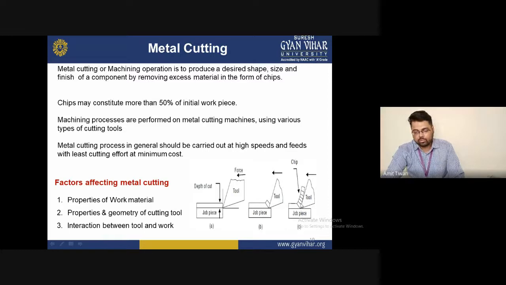This is not a continuous chip, and if the continuous chip is not formed, it indicates that the material will not have a fine finish, or a good machinability operation, because we want a continuous chip, and the continuous chip basically forms in ductile material. If you use a brittle material, there is a chance that a continuous chip will not occur. So these are the phenomena of metal cutting.